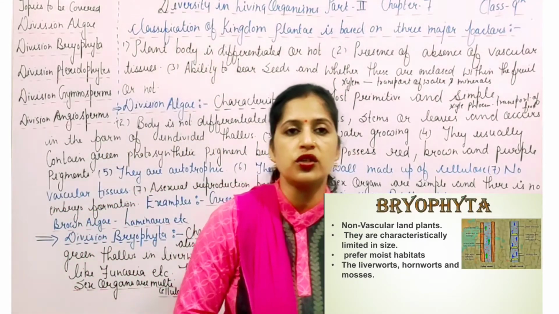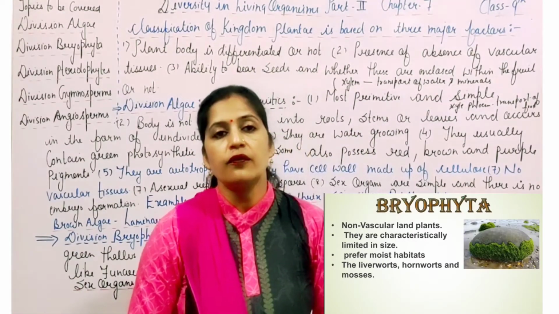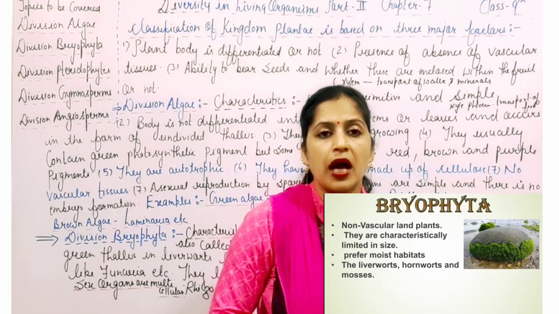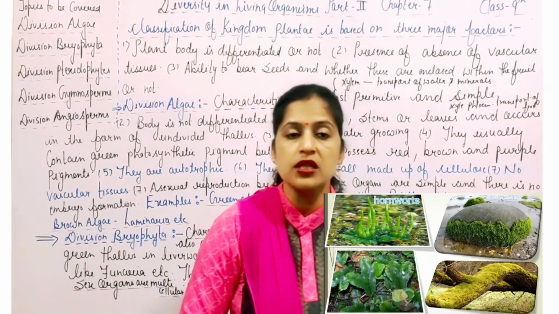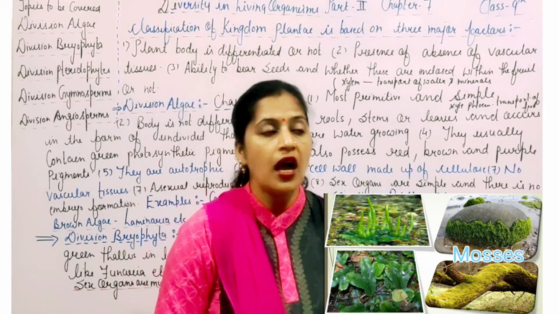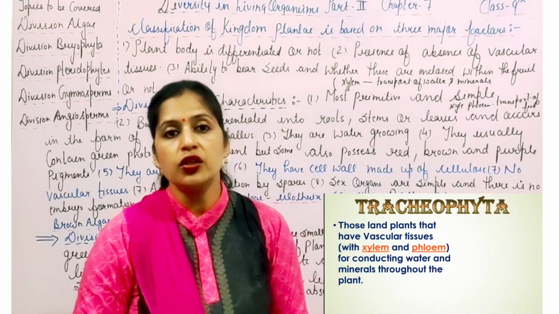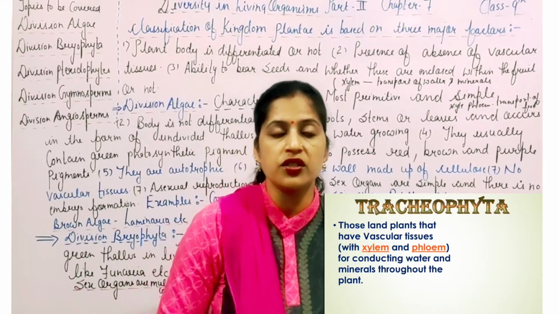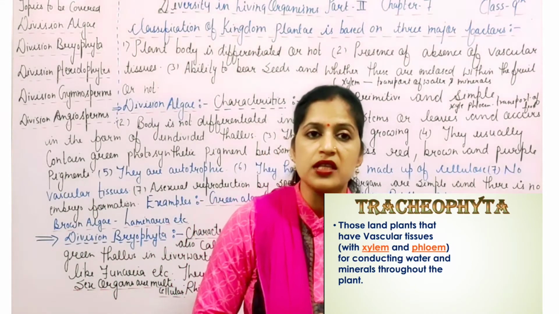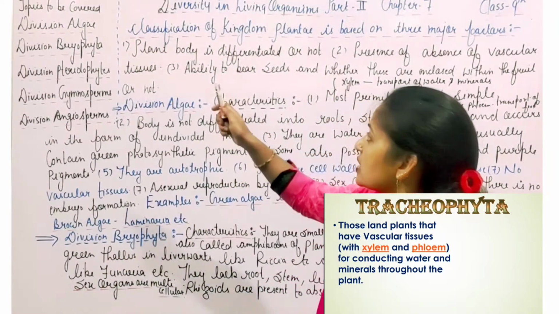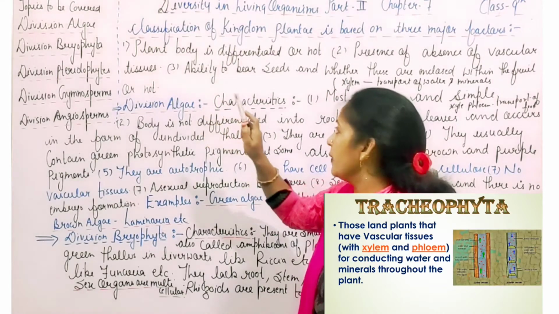That means there are 3 major characteristics for the classification of the kingdom Planta. First, the plant body is differentiated or not. Second, the presence or absence of vascular tissues. Third, whether the seeds are present within the fruit or not. So on the basis of these 3 major characters, the kingdom Planta is divided further into various divisions. Our first main division regarding the kingdom Planta is the division Algae.